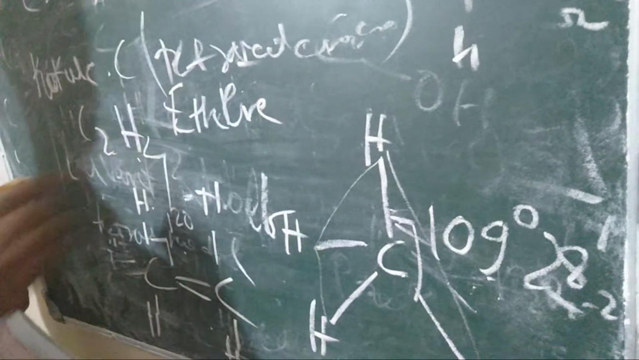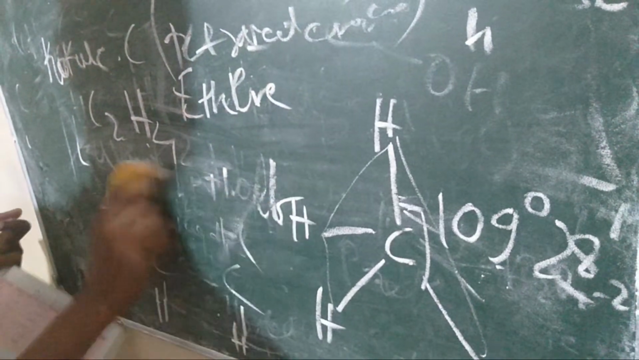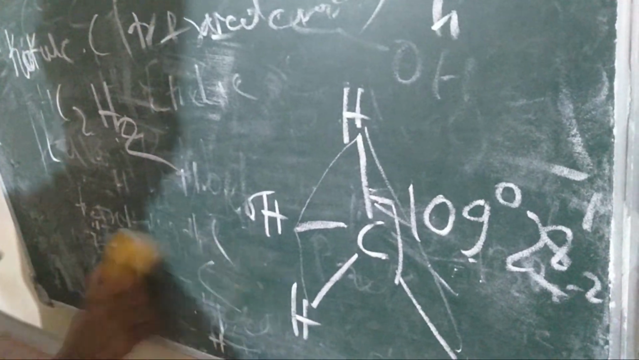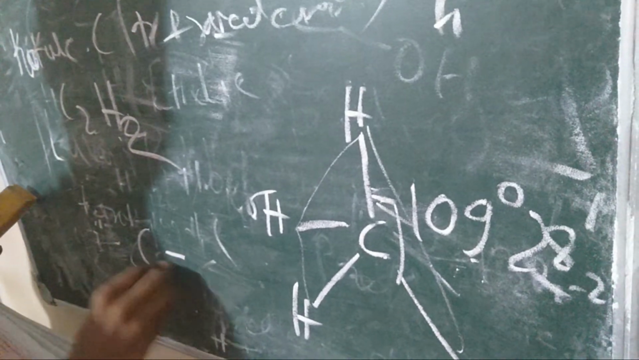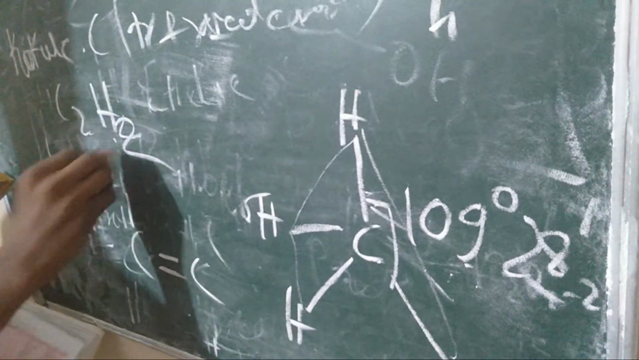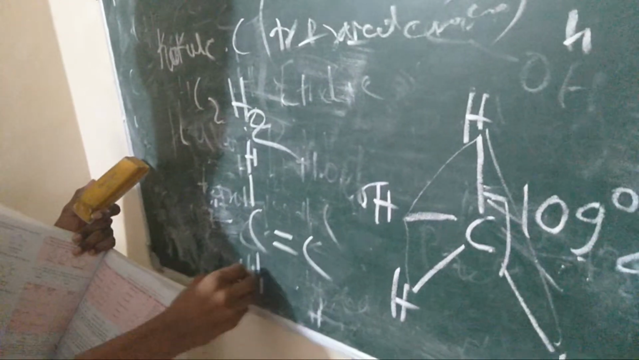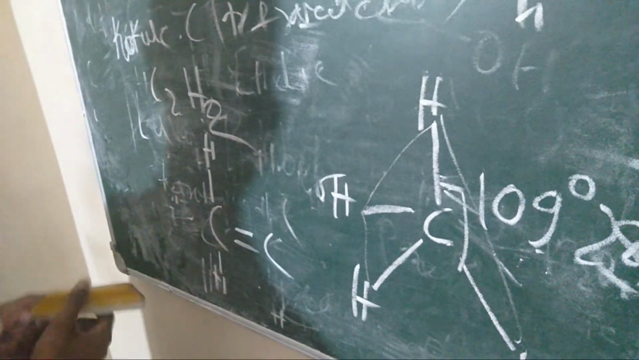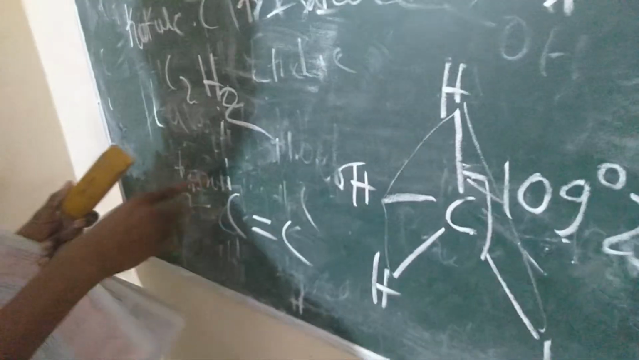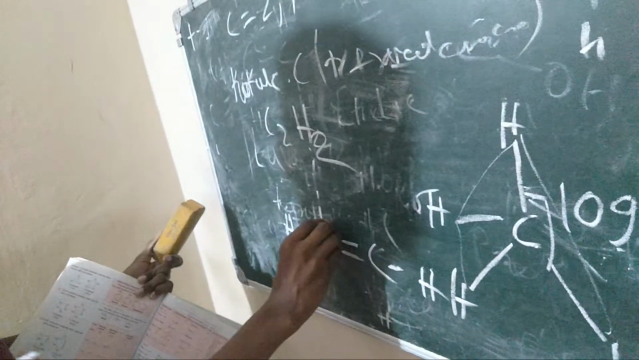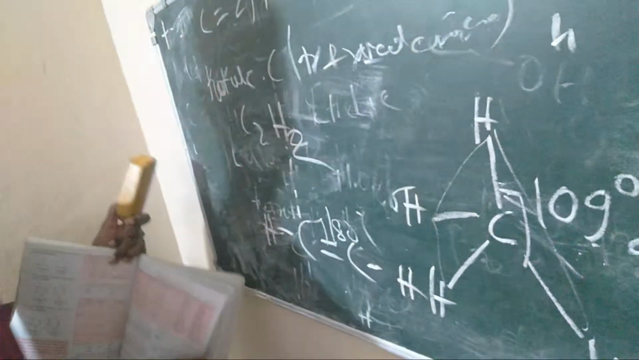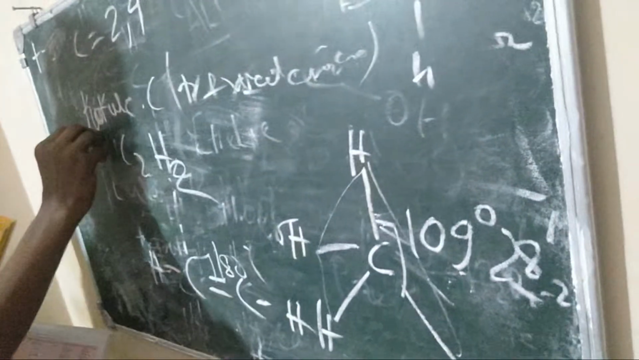C2H4 is known as ethene, and he gave one more, that is C2H2. First we have to make the bond structure of C2H2, that is C triple bond C. It lies in a straight line, that is 180 degrees, with H on each end. It is a 180 degree angle between hydrogen and carbon. All these bond angles have been given by Kekule and Cooper.